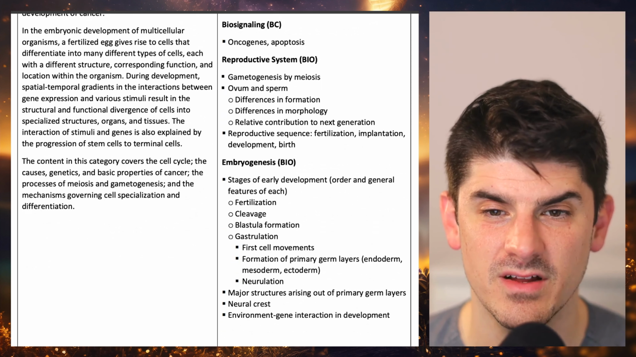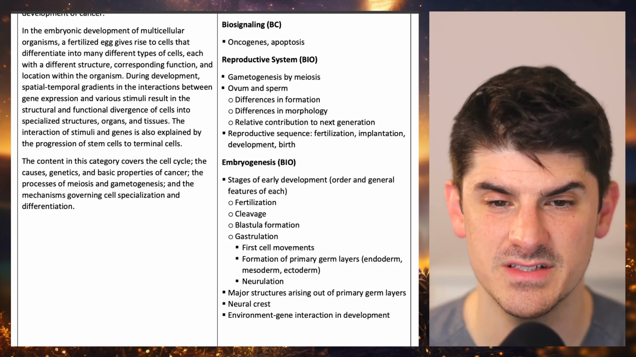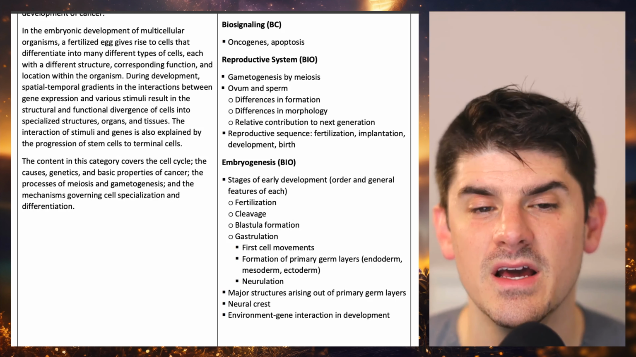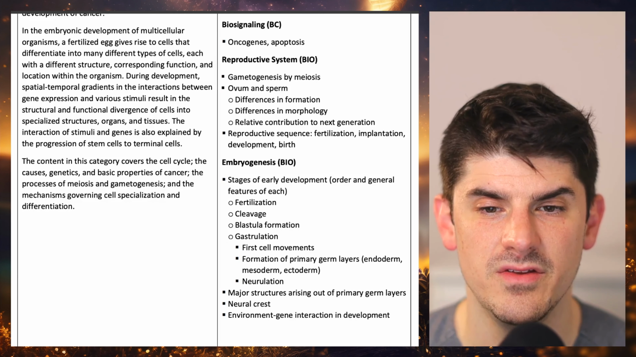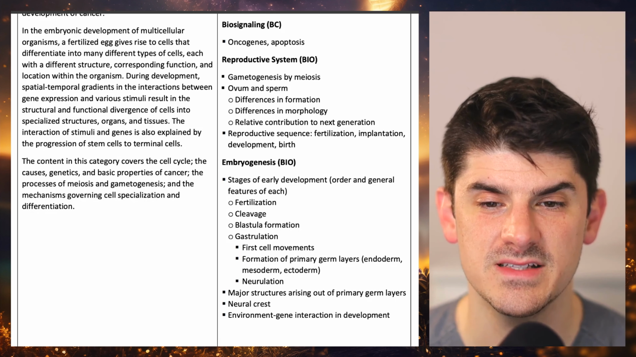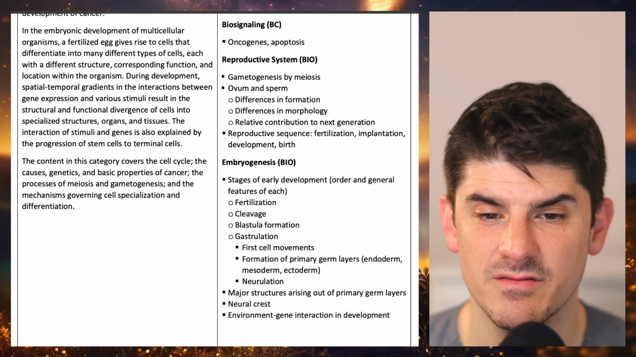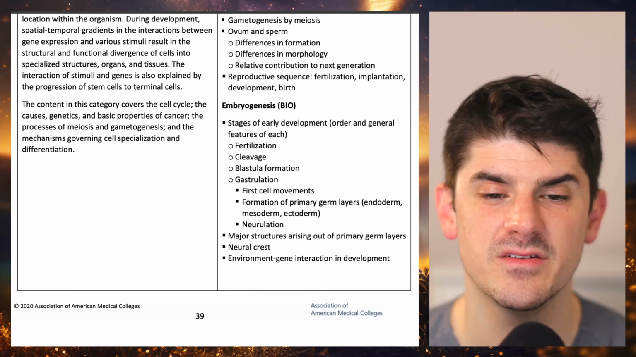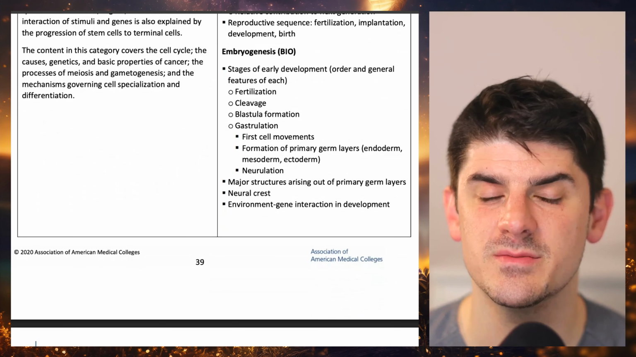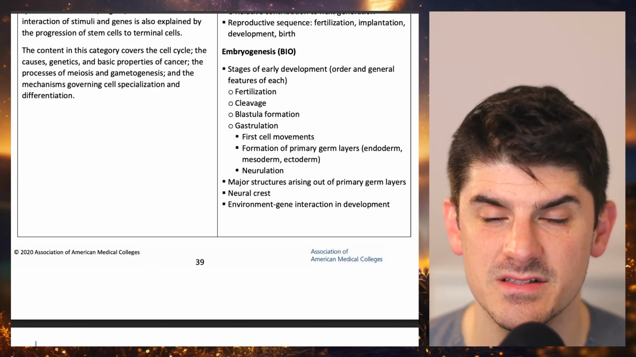In the embryonic development of multicellular organisms, a fertilized egg gives rise to cells that differentiate into many different types of cells, each with a different structure, corresponding function, and location within the organism. During development, spatial and temporal gradients in the interactions between gene expression and various stimuli result in the structural and functional divergence of cells into specialized structures, organs, and tissues. The interaction of stimuli and genes is also explained by the progression of stem cells to terminal cells.